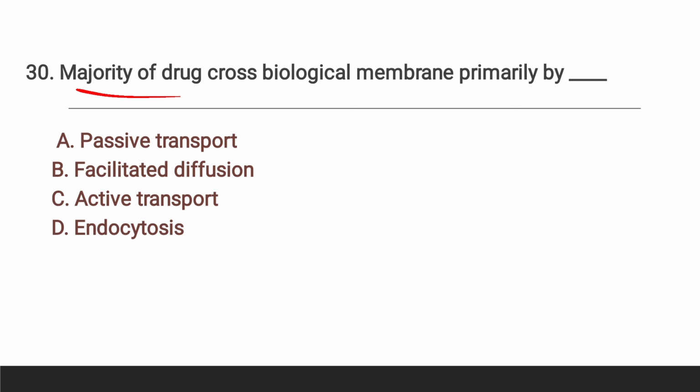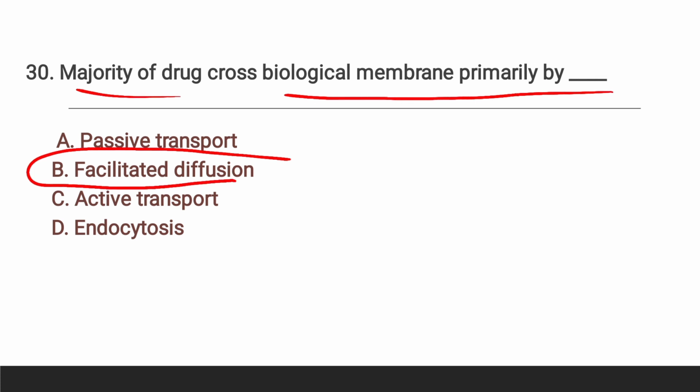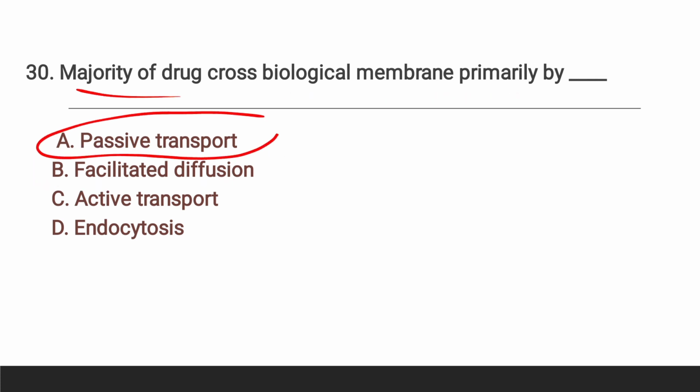And here the last question of this video, 30. The majority of drugs cross biological membrane primarily by, here the right answer is option A, passive transport. And as you know, passive transport is the movement of drug from higher concentration to lower concentration, and in the case of active transport, the drug moves from lower to higher. Passive transport doesn't require energy to move the molecules, and in active transport energy is required to move the molecules.